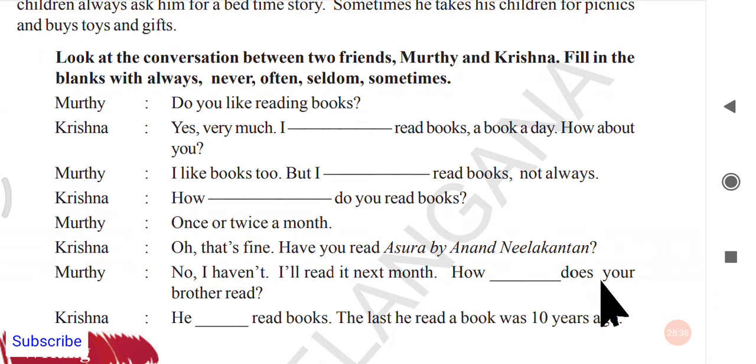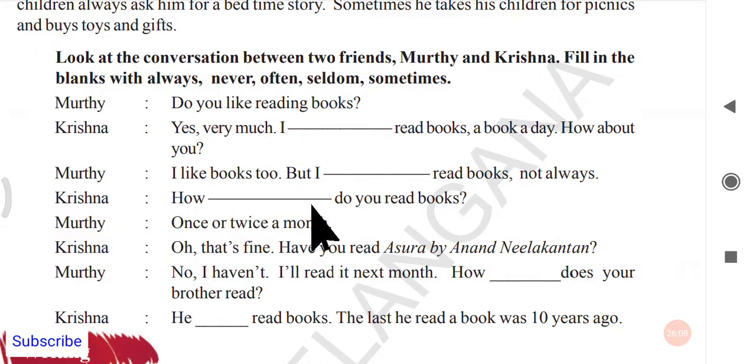So how often does your brother read? Again, often here. Okay, often here. Next, Krishna, he dash read books. The last time he read a book was 10 years ago, so he never reads books. Here you can use never. So first one, always. Next one, sometimes. Third, fill in the blank, often again. Fourth one, often. Next, fifth one, here you can use never.